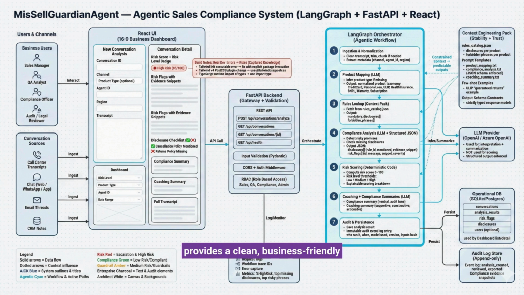At the front, React provides a clean business-friendly user interface. This is where compliance teams, quality analysts, and sales managers interact with the system without needing to understand any AI complexity. Behind the scenes, FastAPI acts as a backend gateway. It validates inputs, exposes secure APIs, and orchestrates requests between the user interface and the intelligence layer.